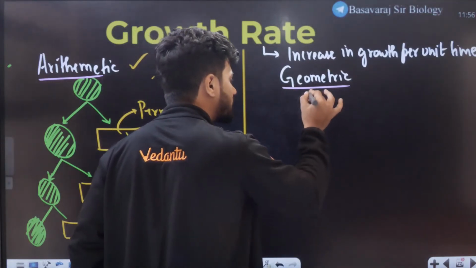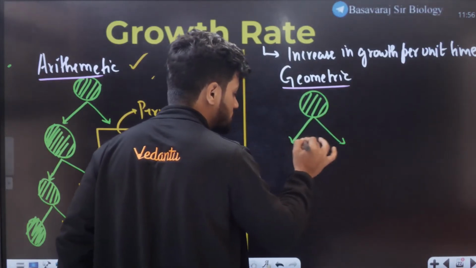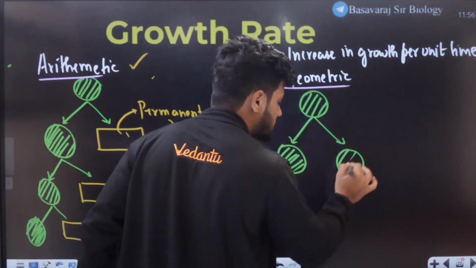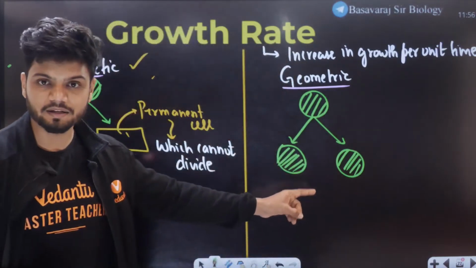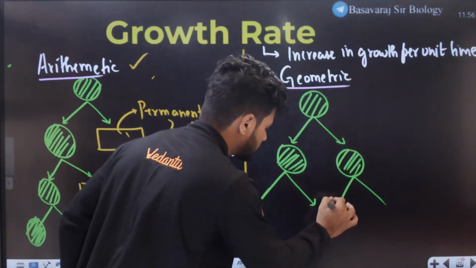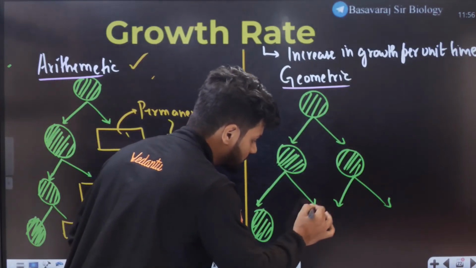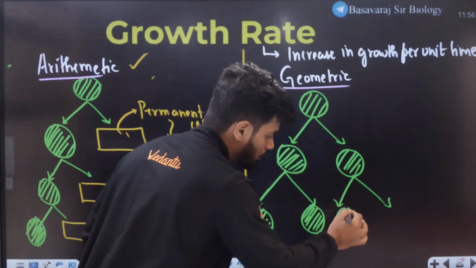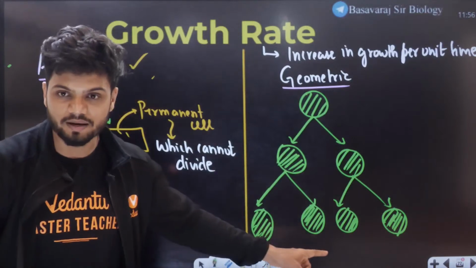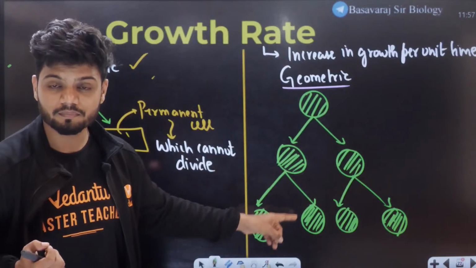In the case of geometric, let's say this is one cell. This will divide in two cells. In this case, both the cells are going to be meristematic. Again, this divides into two cells. Further division will happen. Both the cells are going to be meristematic. Do you see that, students? That is what is happening in the case of geometric.